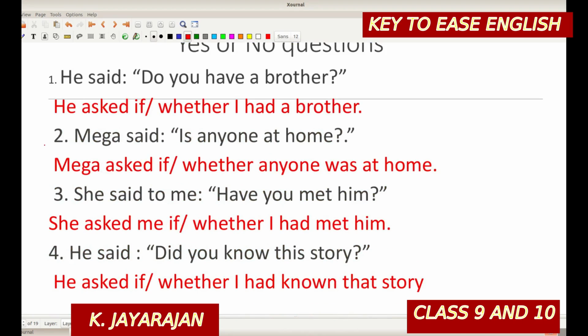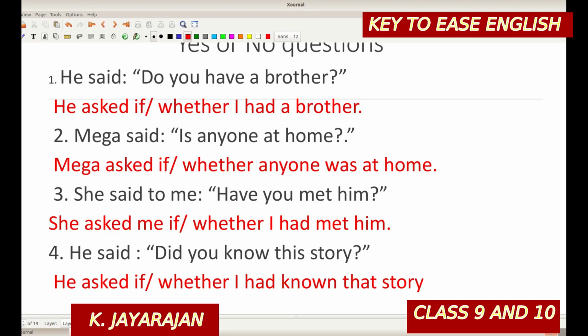Yes or no questions. He said, do you have a brother? This was the question. See the answer. He asked if or whether, any one of these can be used, whether I had a brother. Megha said, is anyone at home? Megha asked whether anyone was at home. She said to me, have you met him?